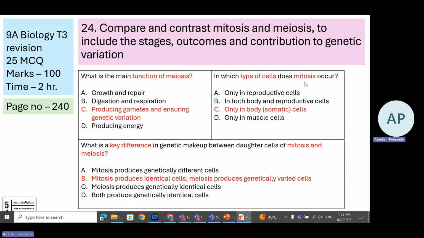What type of cells are involved in mitosis? Those are somatic cells or body cells, for example, skin cells. So instead of writing somatic cell, they may write skin cells, liver cells, or body cells. These are cells in which mitosis happens. What is the key difference between mitosis and meiosis? Mitosis produces similar cells and meiosis produces genetically different cells.